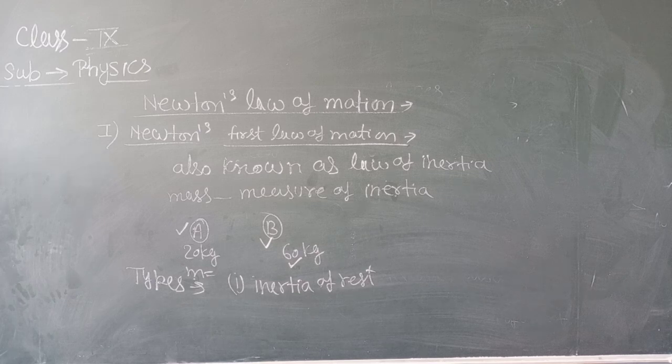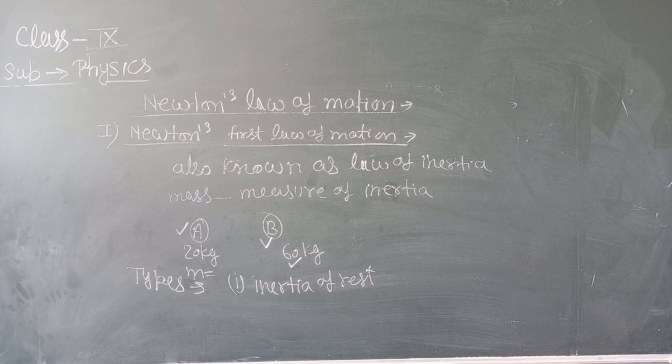And now see with the help of an example. When a bus starts suddenly from rest, why do the passengers tend to fall backwards? Because of inertia of rest. When a bus starts suddenly, it brings the bus in motion, and the feet of the passenger contact the floor of the bus. But the upper part of the body opposes this motion, and hence the passenger tends to fall backwards.